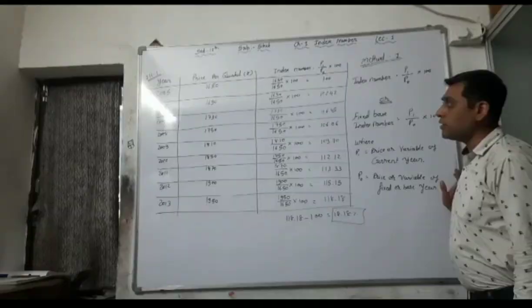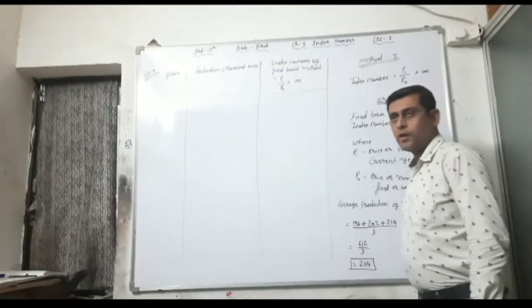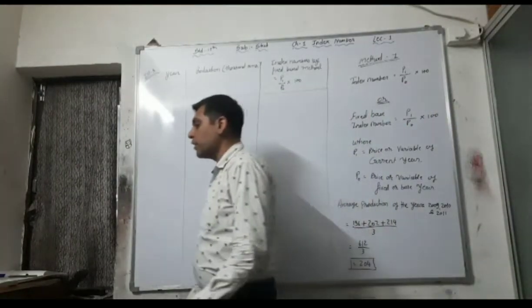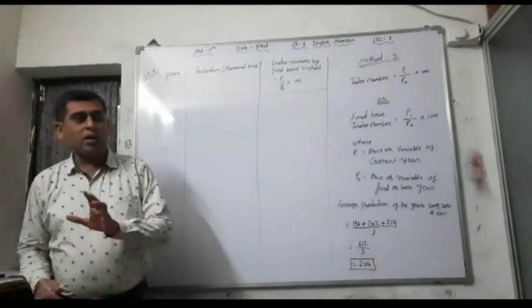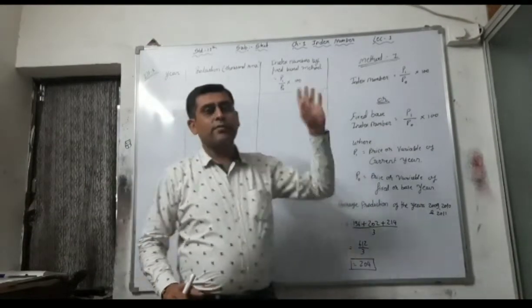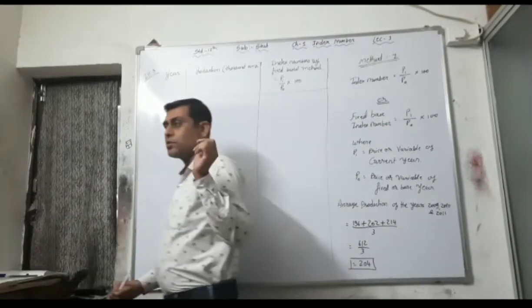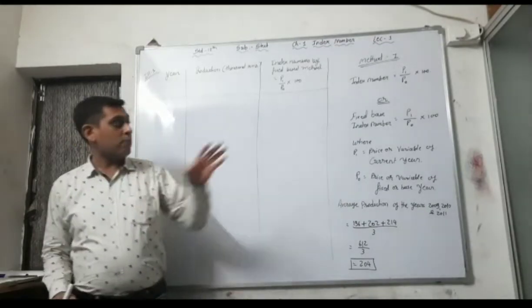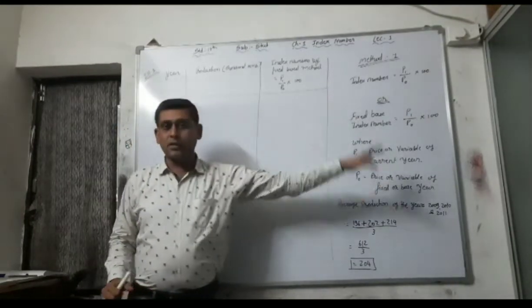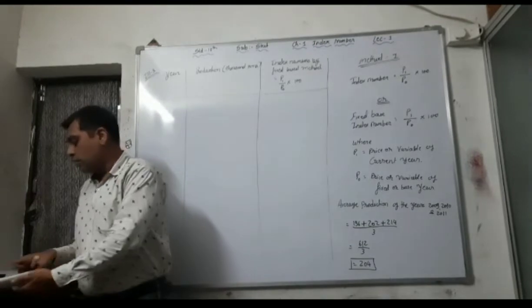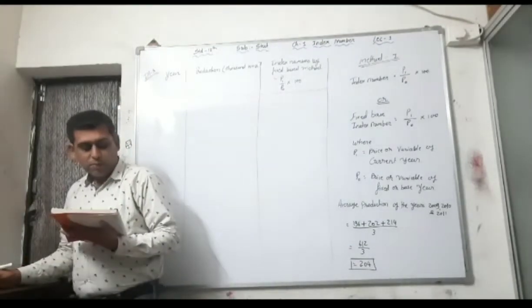First of all, write down this. So here illustration number 1 is complete. Now see, we are going method-wise. That's why here we are skipping illustration number 2, because it is not fixed base method number 1 index number. So here we concentrate on illustration number 3.